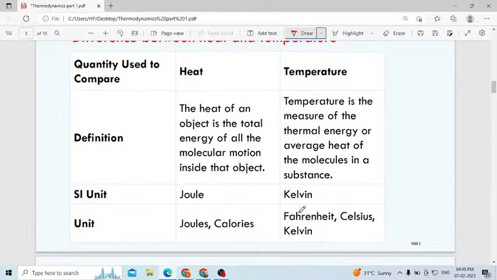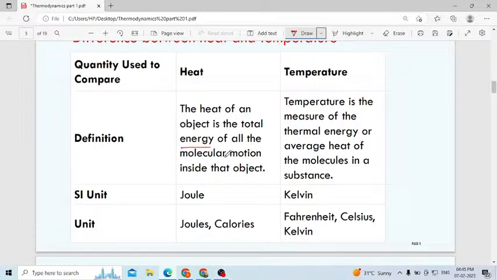Okay. Then a quick revision of the difference between heat and temperature. What is meant by heat? The heat of an object is the total energy of all the molecules' motion inside that object. Consider any object: inside you have so many molecules, even millions of molecules.